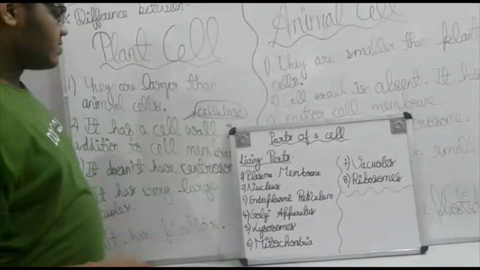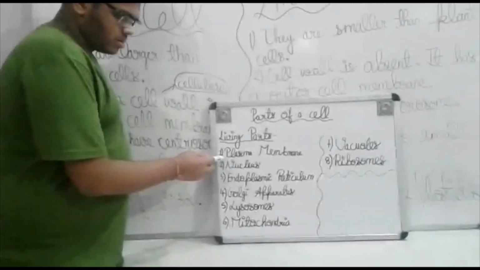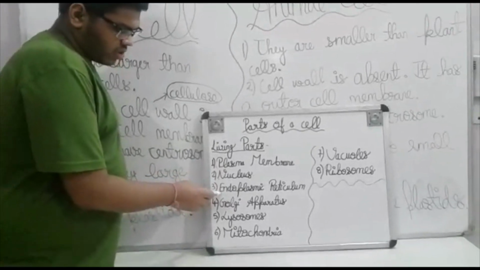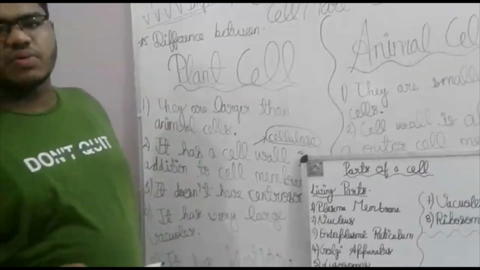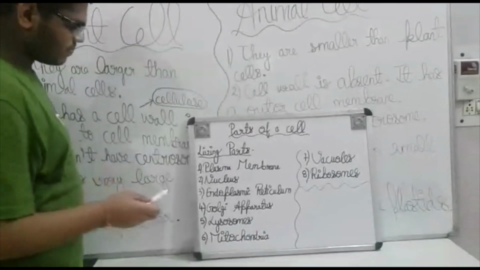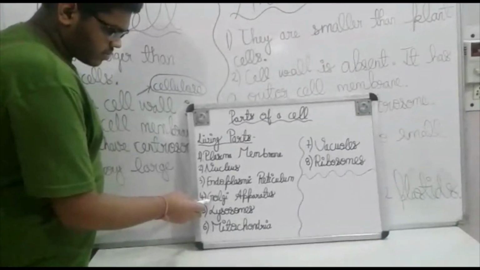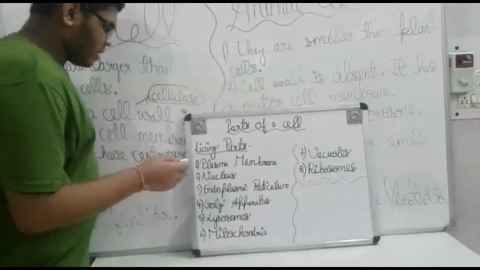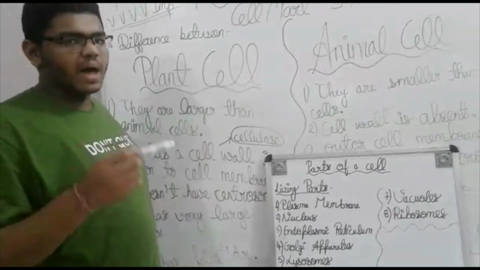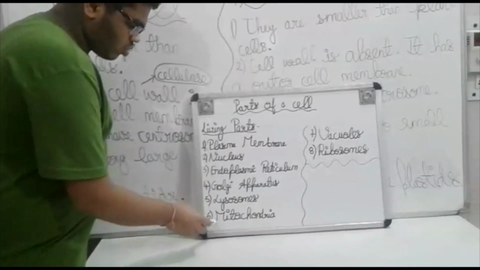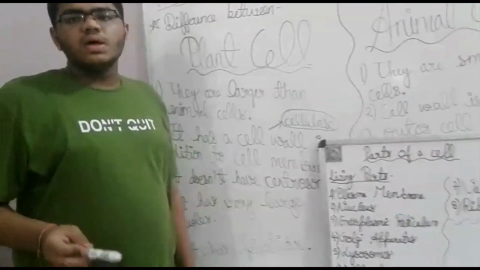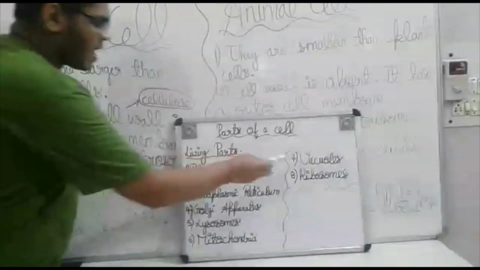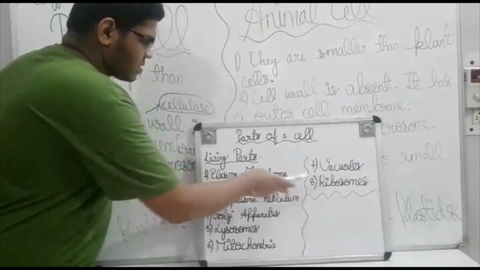They are the plasma membrane, the nucleus, which is the brain of the cell, the endoplasmic reticulum, which is further divided into rough and smooth endoplasmic reticulum, the Golgi apparatus, lysosomes, which are also known as the suicidal bags of the cell, mitochondria, which are the ATP or energy producing units of the cell, vacuoles, and ribosomes.